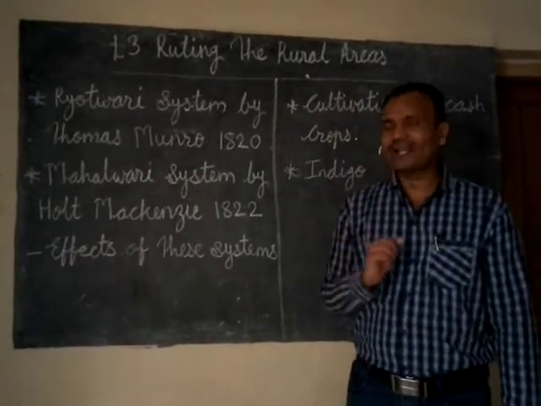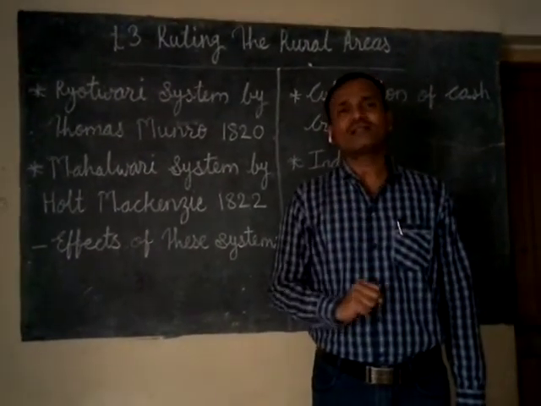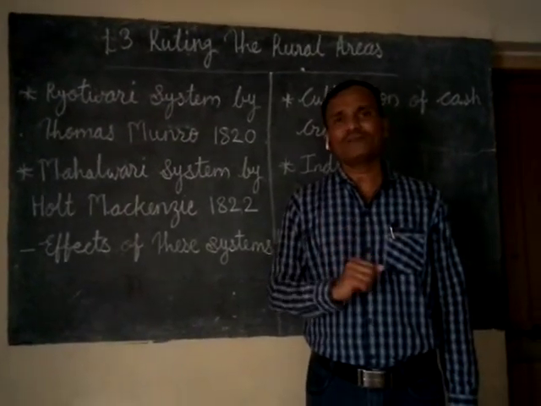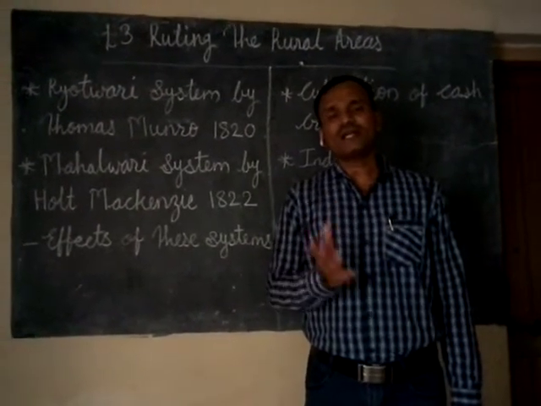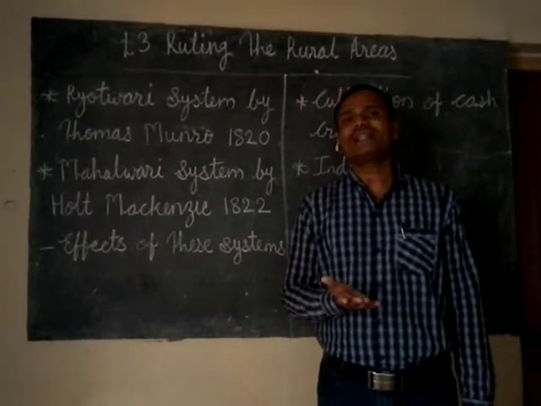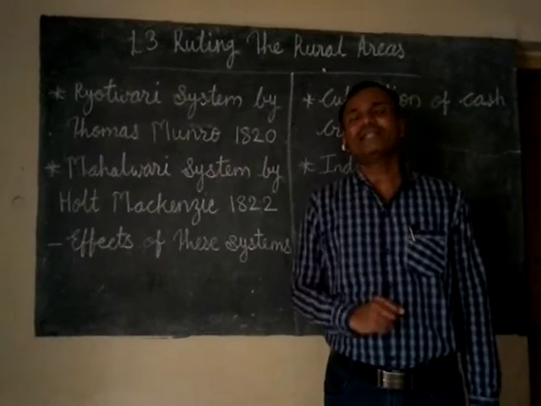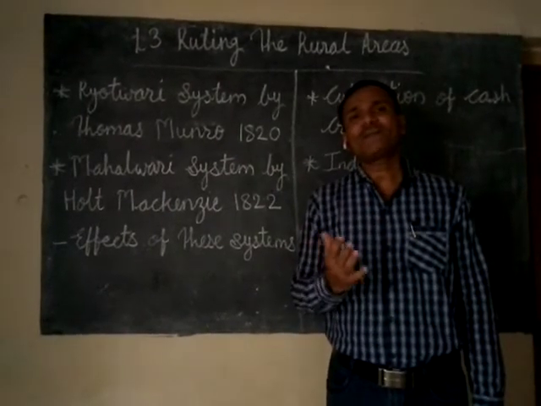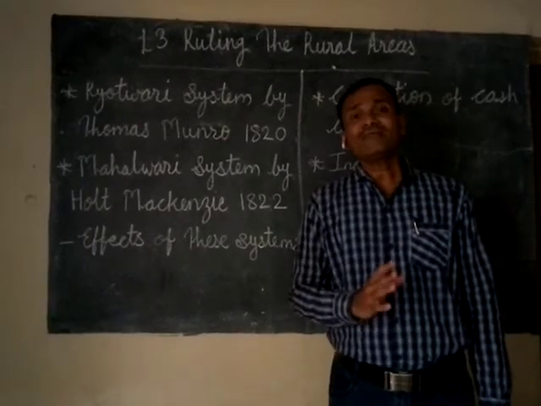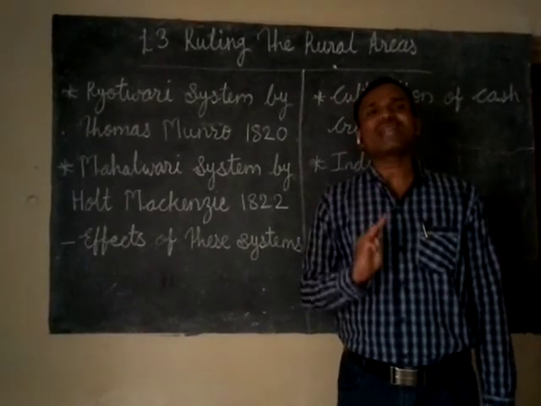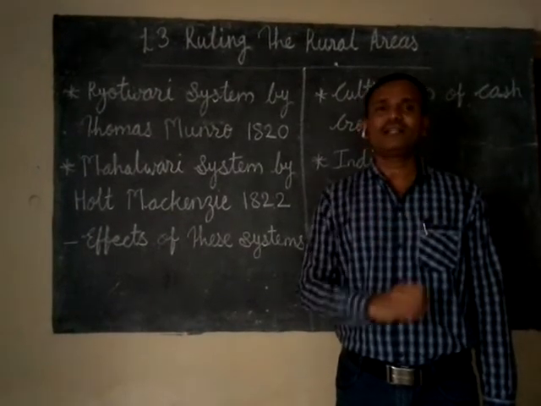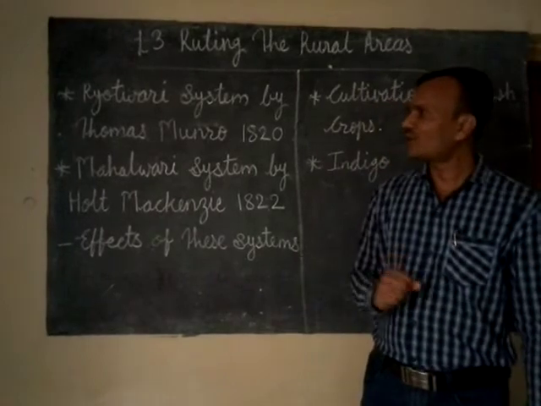After the Battle of Buxar, the Britishers got control over Bengal, Bihar and Odisha, and they started to collect the revenues with the traditional methods only. But afterwards they felt that the revenue collection should be increased, as they required the money for so many purposes, which we have learned also. Before that, the Izardari system was introduced by Lord Cornwallis.